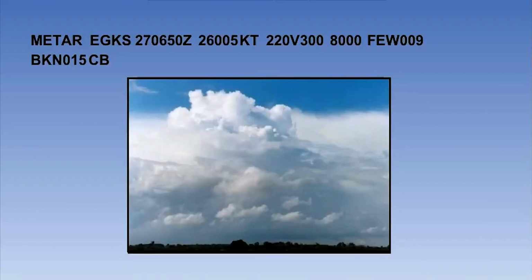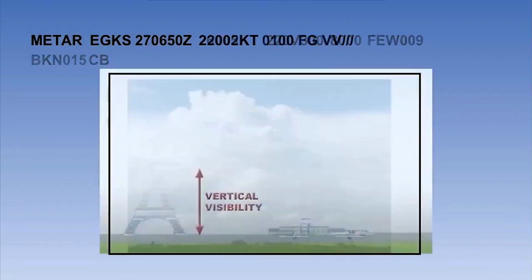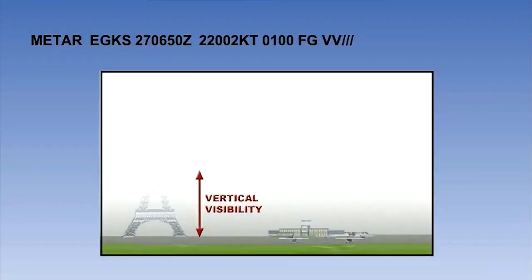Keep in mind that special cloud types may also appear in a METAR. If so, they are used to specifically denote the presence of towering cumulus or cumulonimbus clouds. Every now and then, you might see vertical visibility included in a METAR report.